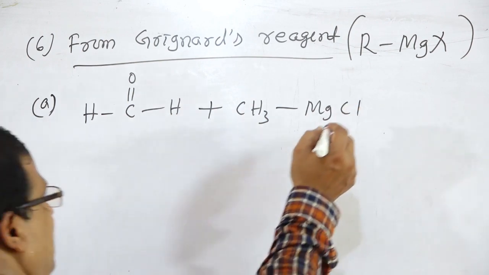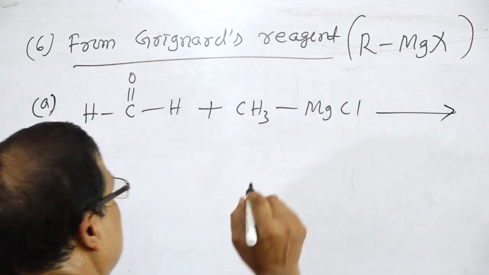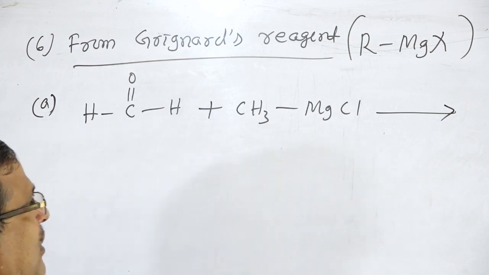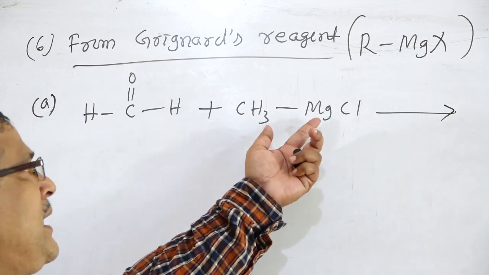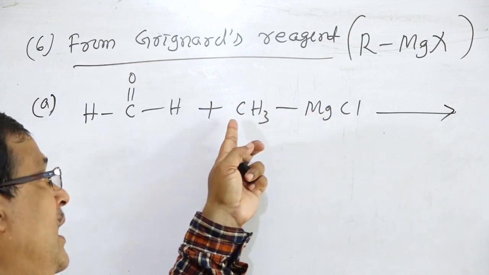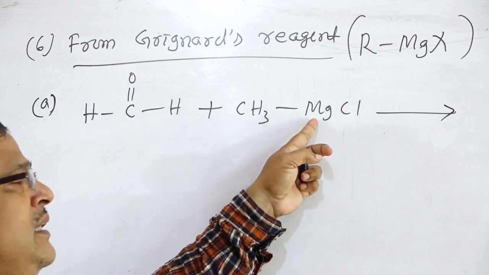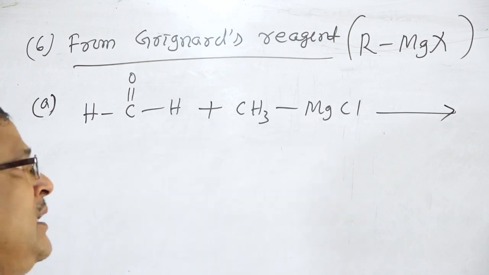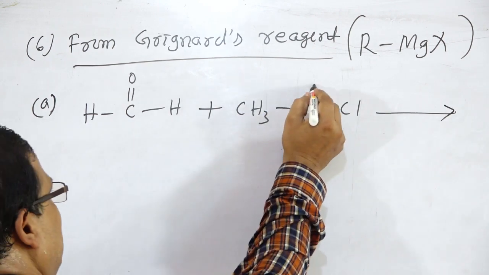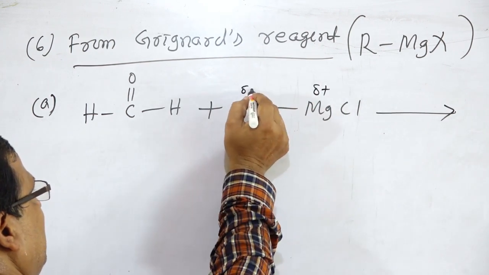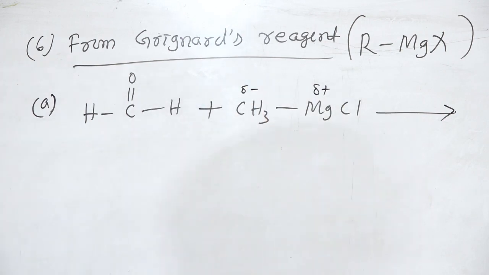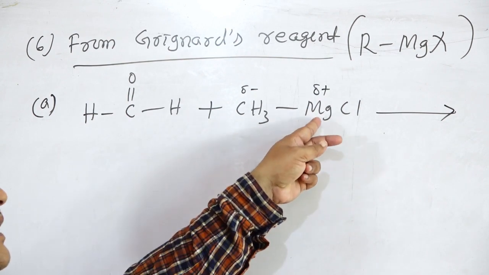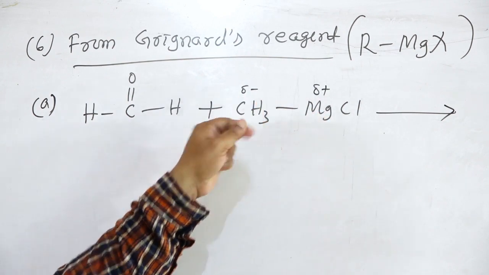To form which type of product, how does this addition take place? This is an organometallic compound, there is a direct bond between metal, magnesium, and carbon. The metal is an alkaline earth metal, highly electropositive, so it acquires a positive sign, del plus. So this is del minus. In methyl magnesium chloride, the metal part is positive and the carbon part becomes negative.